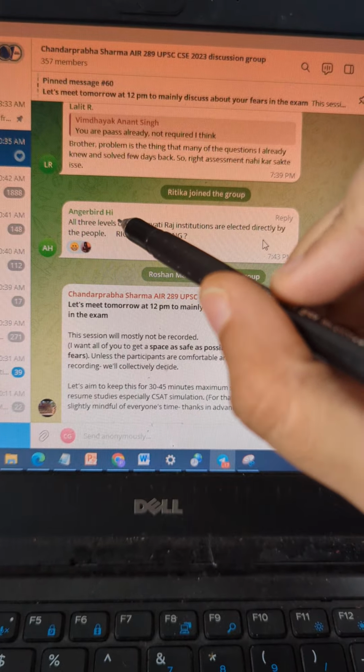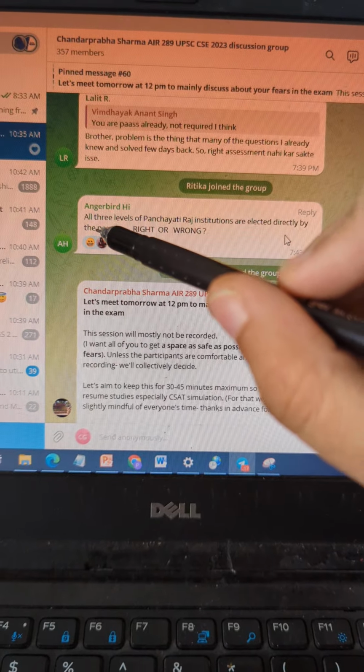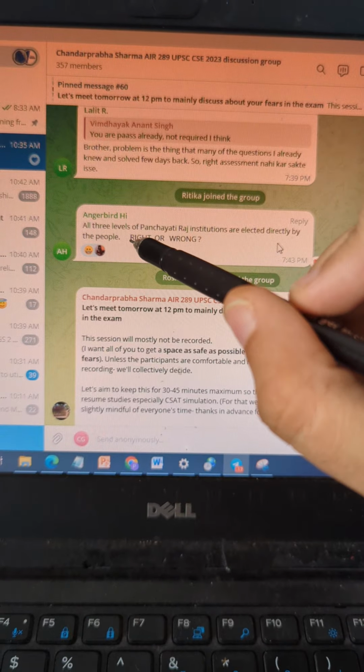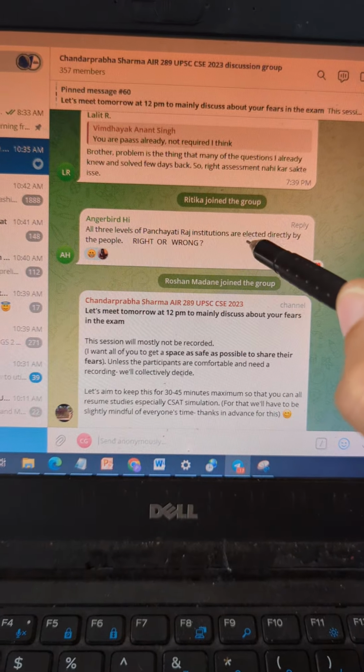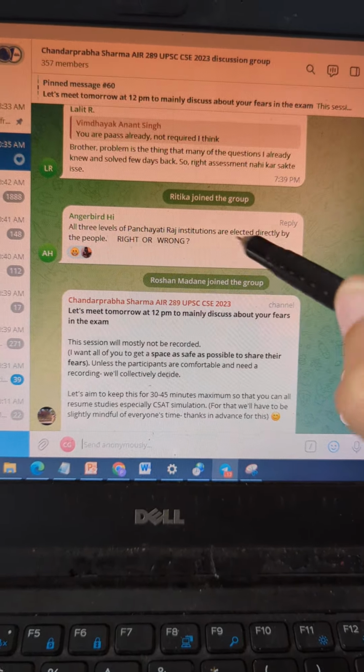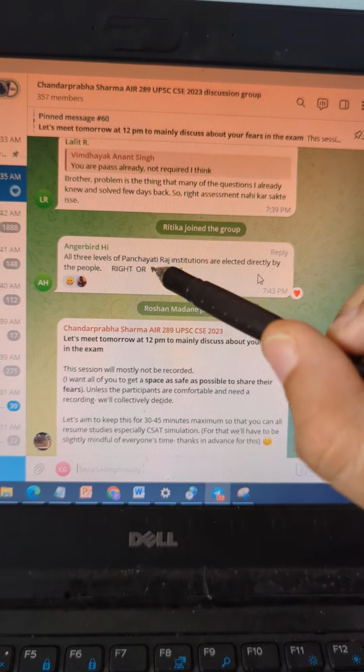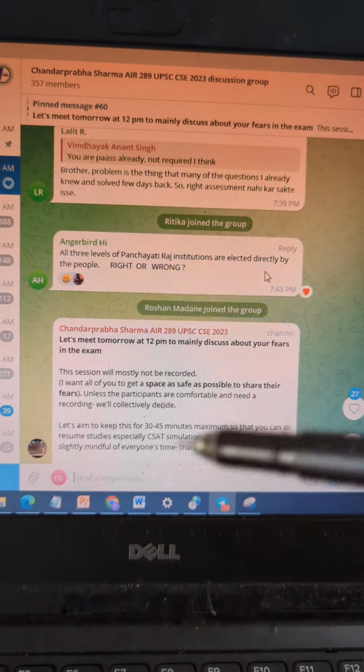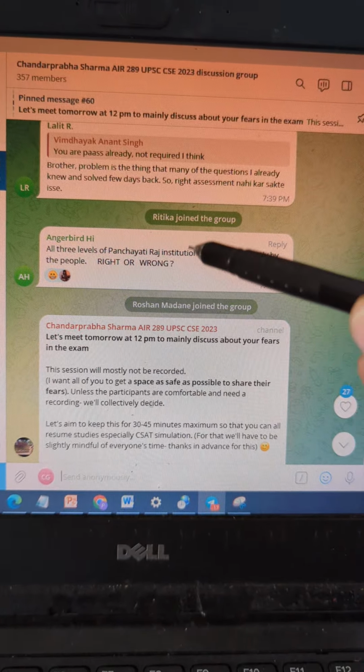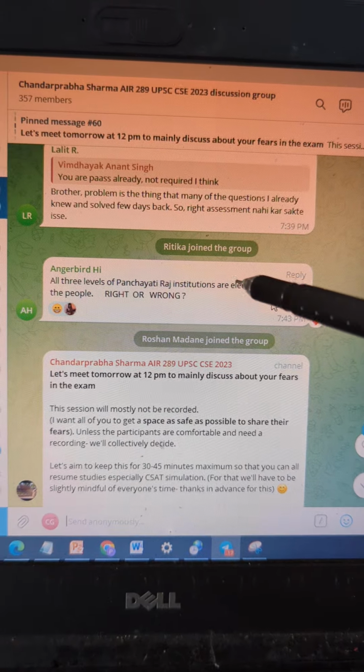Okay, so the question here by Anger Bird is: all three levels of Panchayati Raj institutions are elected directly by the people, right or wrong? That's the question. Now this question I wanted to take up because it can be confusing.